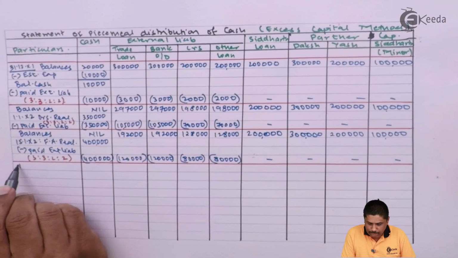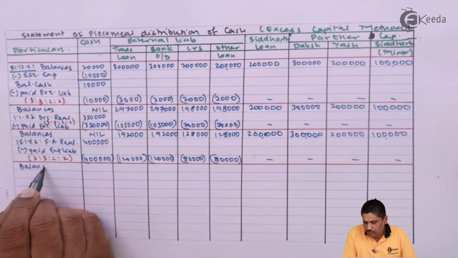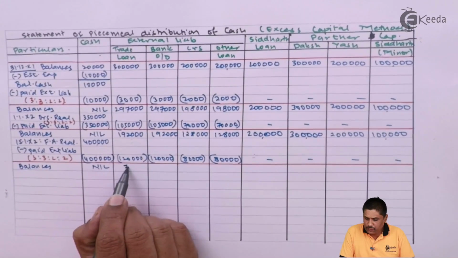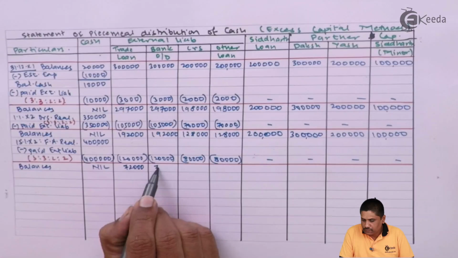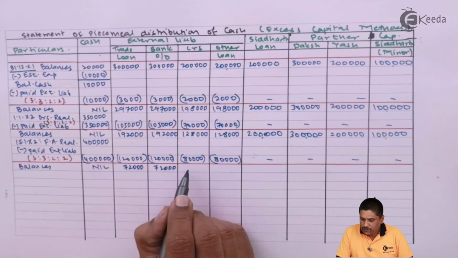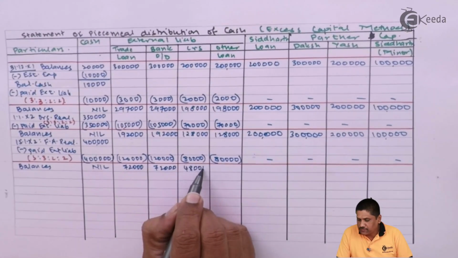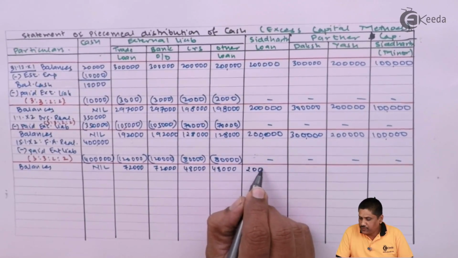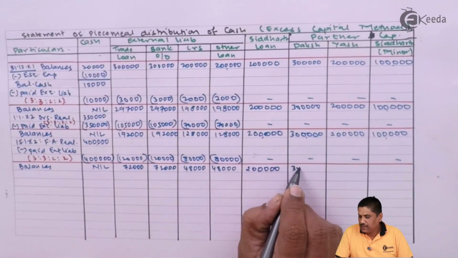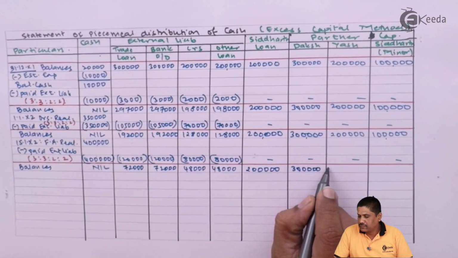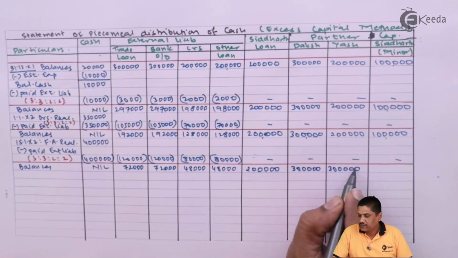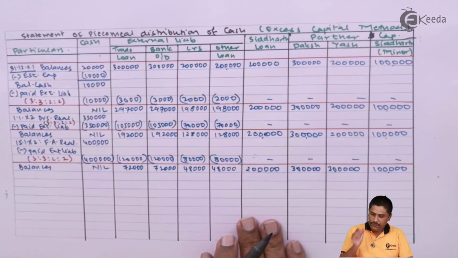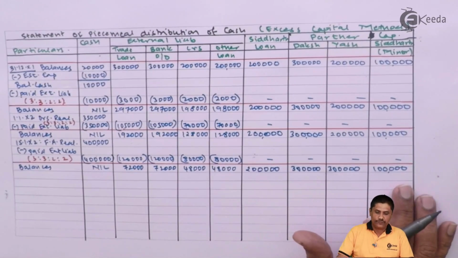Balances. Cash has become nil. It is 72,000. 72,000. 48,000. 48,000. Remaining amounts will be the same: 2 lakhs, 3 lakhs, 3 lakhs, and thereafter 1 lakh. This is how we are paying. Okay? These are the balances there.